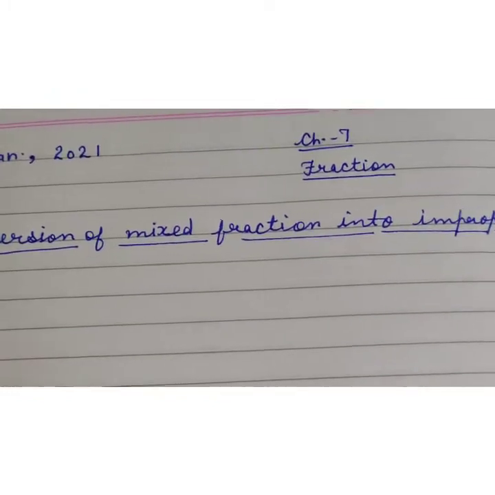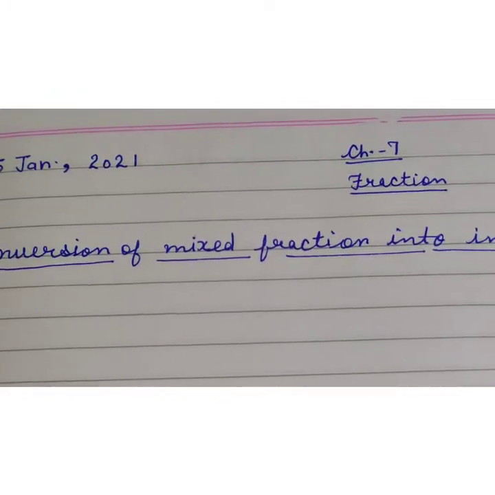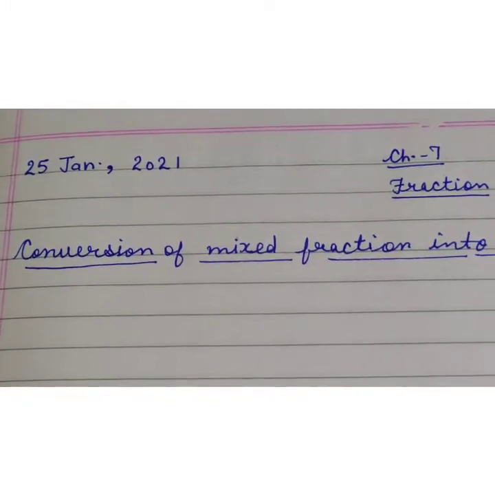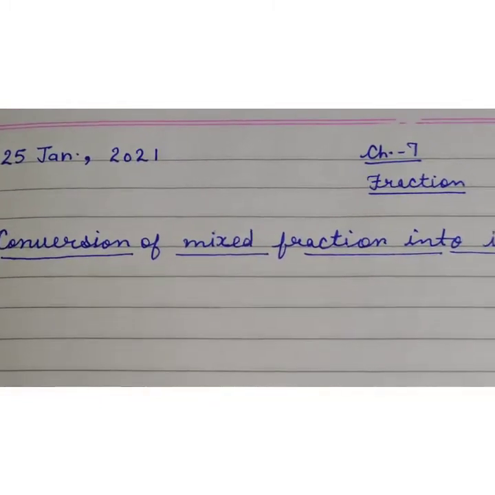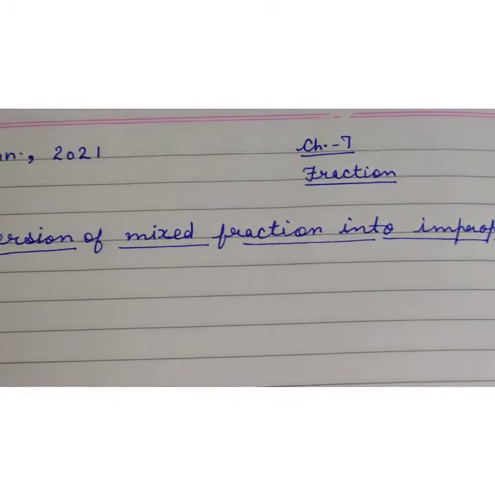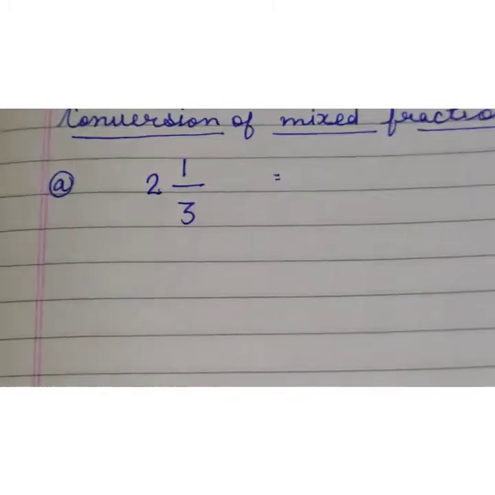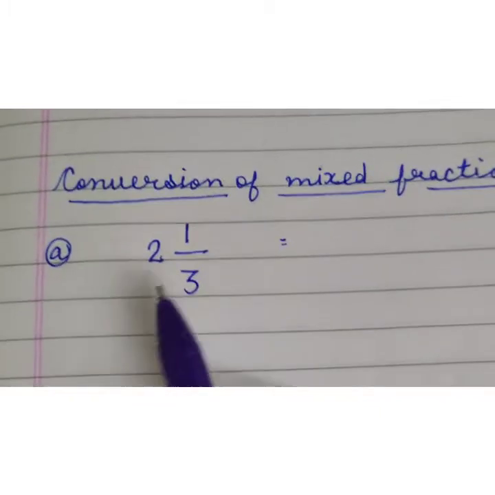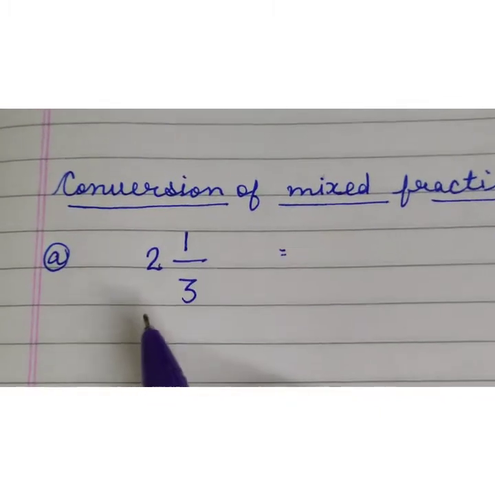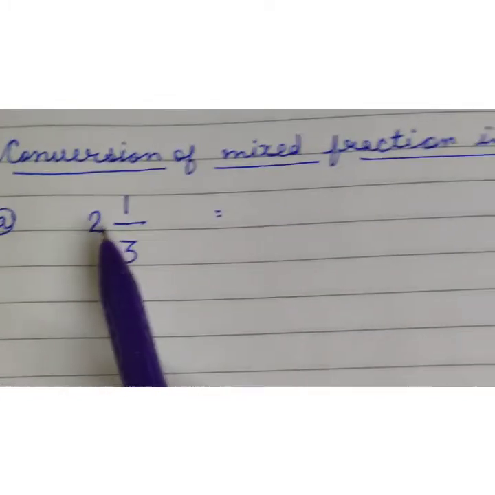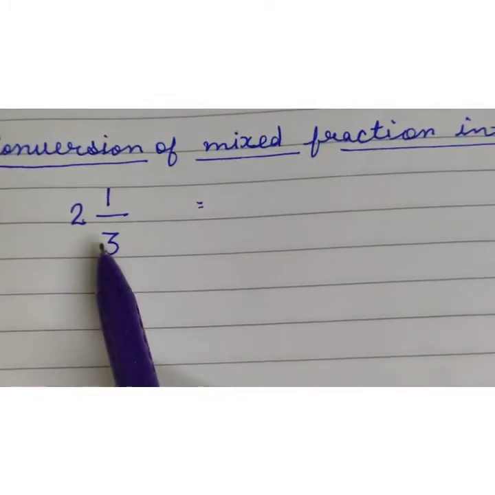I told you how you convert improper fraction into mixed fraction. By division you solve these types of questions. Now this is just the opposite: mixed fraction into improper fraction. How will you do that? It is very simple, children. So let's watch. Now kids, you can see I have written one mixed fraction. What is a mixed fraction? A combination of whole and proper fraction. I have written one mixed fraction here, that is 2 whole 1 upon 3.